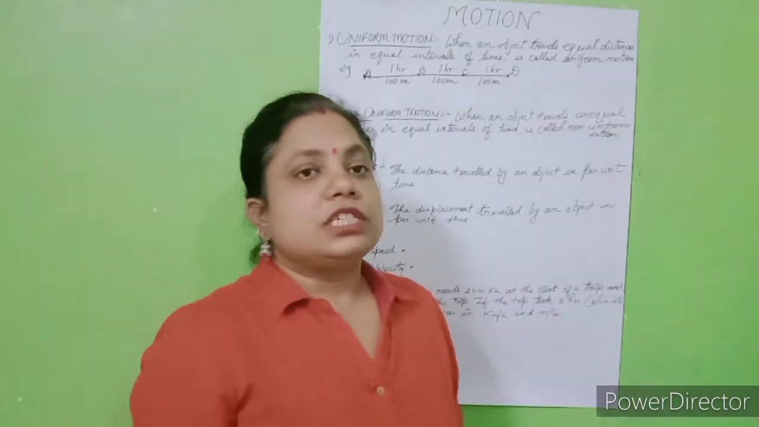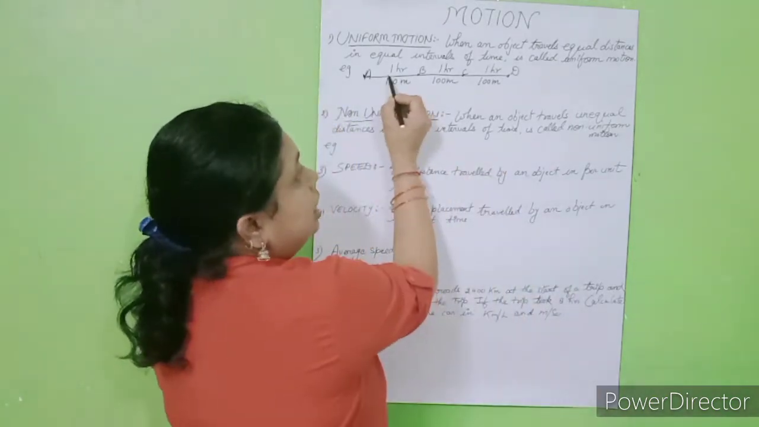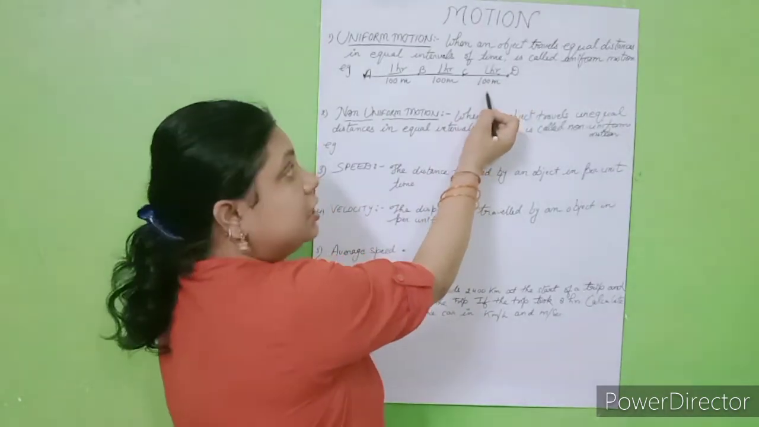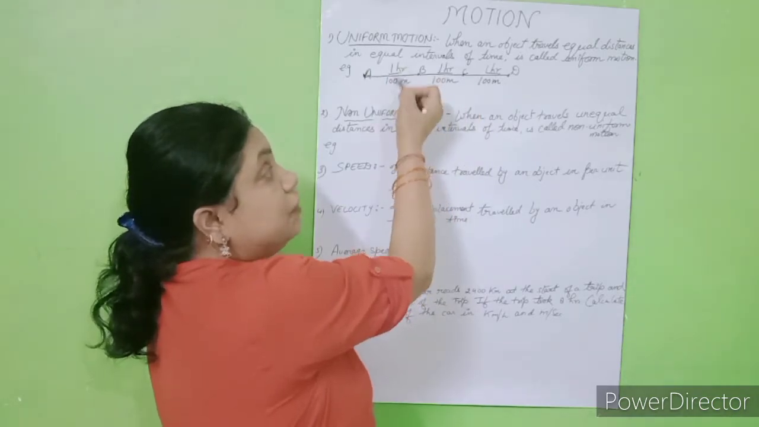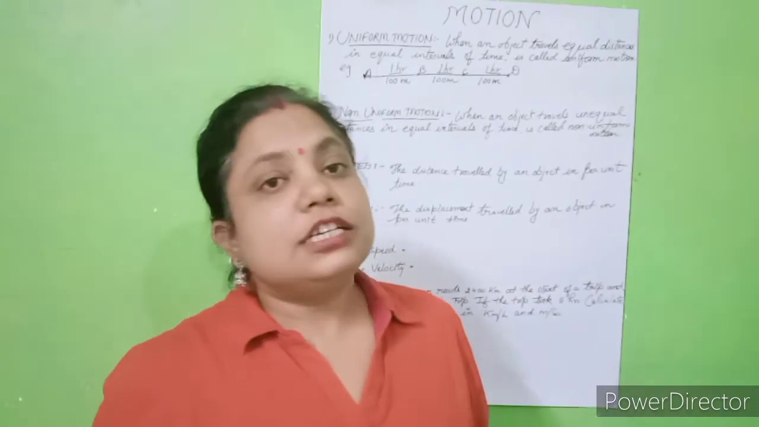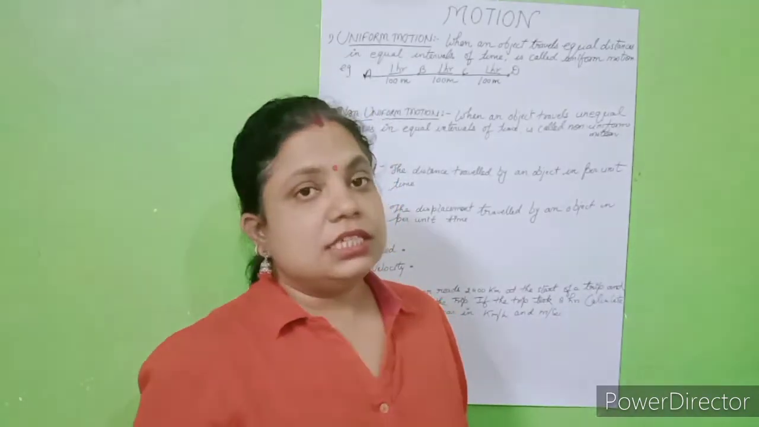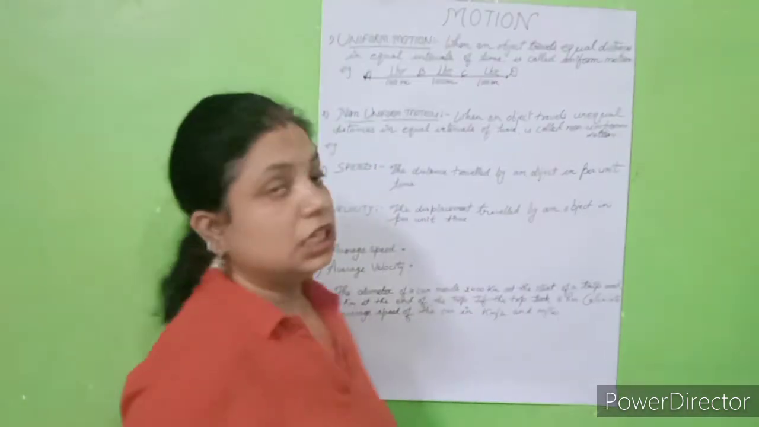Students, you observe that the car travels distances in equal intervals of time. From C to D it takes 1 hour and 100 meter, from B to C 1 hour 100 meter, and from A to B 1 hour 100 meter. So this type of motion we can say is a uniform motion, where it covers equal distances in equal intervals of time. Now students, non-uniform motion.